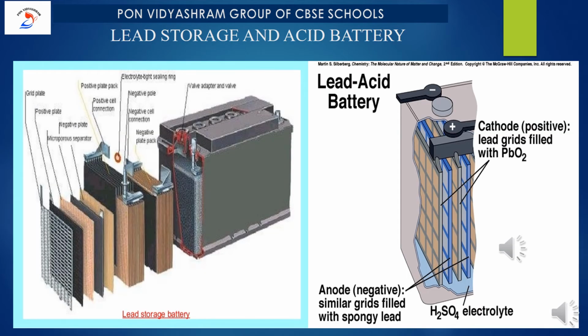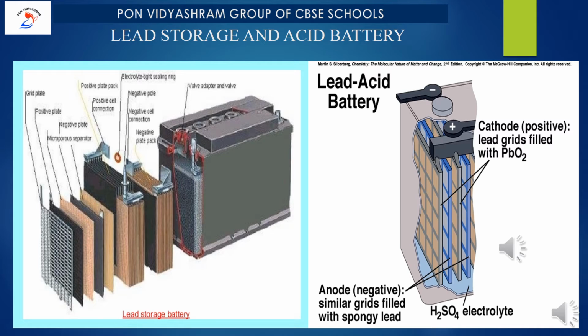Let me explain the construction part of lead acid battery. If a number of cells are connected in series, the arrangement is called a battery. We have studied about the definition. The lead storage battery is one of the most common batteries used in automobiles. Here a 12 volt lead storage battery is generally used, which consists of 6 cells. Let me underline 6 cells, each providing 2 volts.